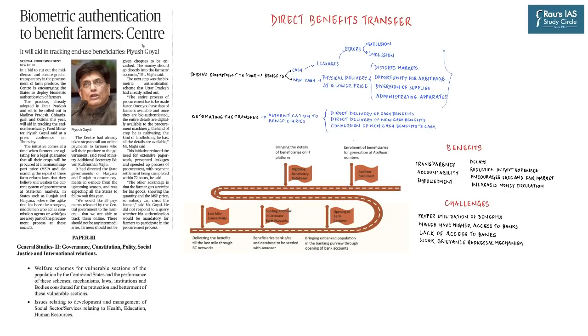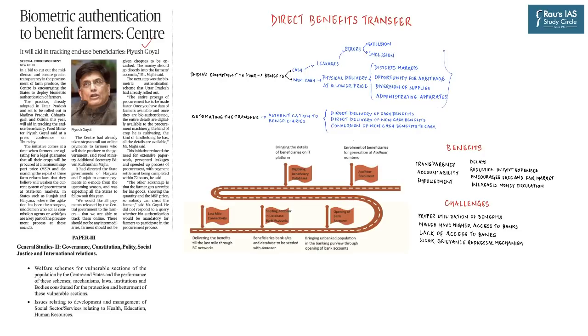So the first news which we have taken for discussion appears on page number 9. Biometric authentication to benefit farmers, says Centre. So in an effort to cut out the middlemen and ensure greater transparency in the procurement of farm produce, the Centre is encouraging the states to deploy biometric authentication of farmers.